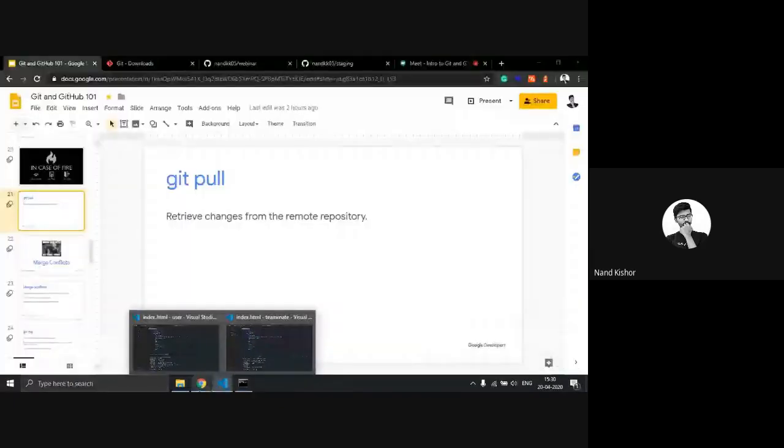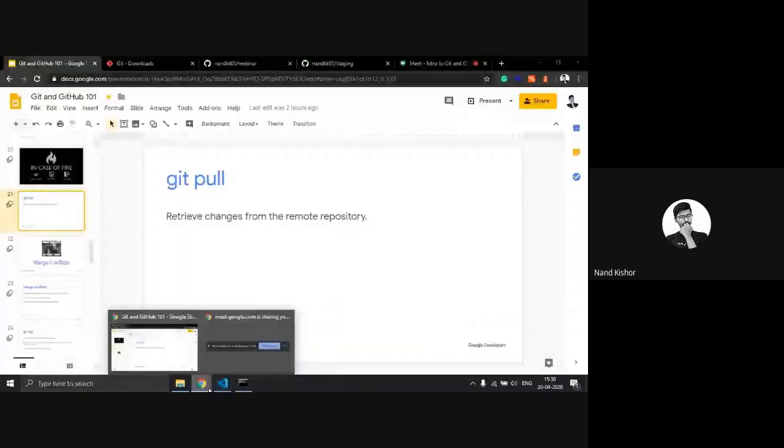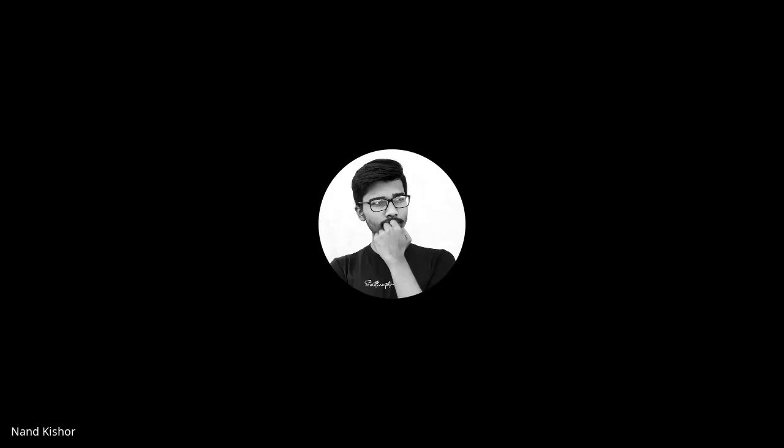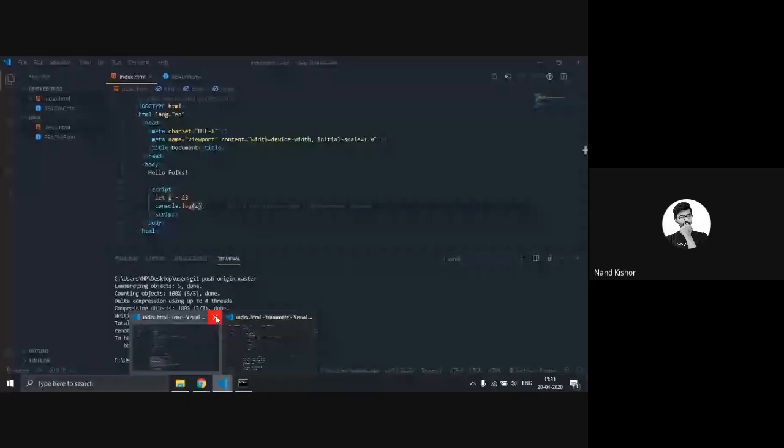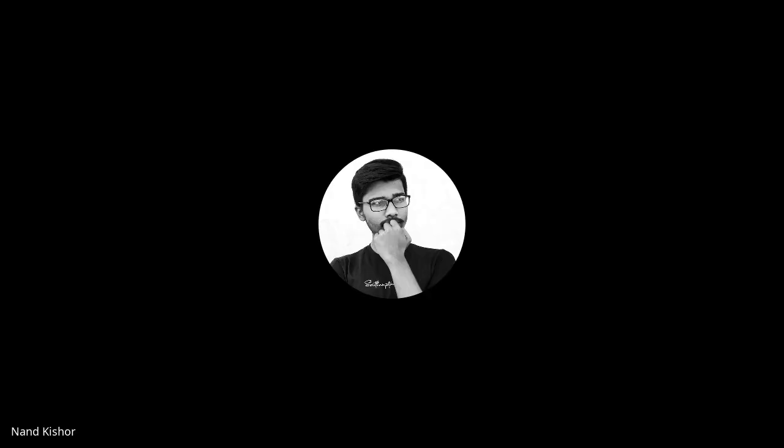Previously I showed you how to push and pull the changes from the server. So this is my file, and here we pull the changes from the server. Now we are going to talk about merge conflicts. What are merge conflicts? So you and I are working on a project and we make some changes to a file at the same time.